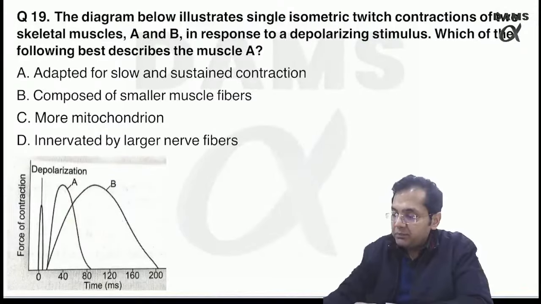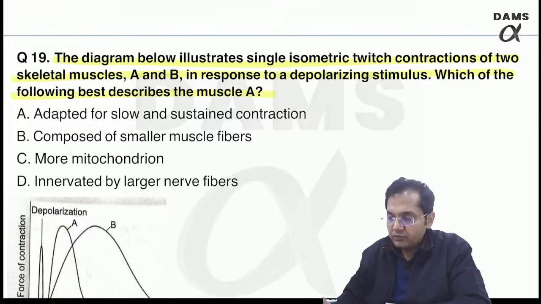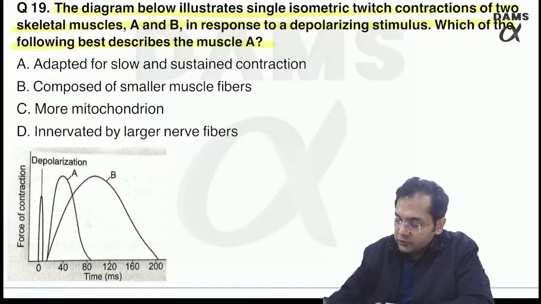The diagram below illustrates the single isometric twitch contractions of two types of skeletal muscles A and B in response to depolarizing stimulus. Which of the following best describes muscle A? First look at the figure for me. In A, the muscle contracts and immediately relaxes.